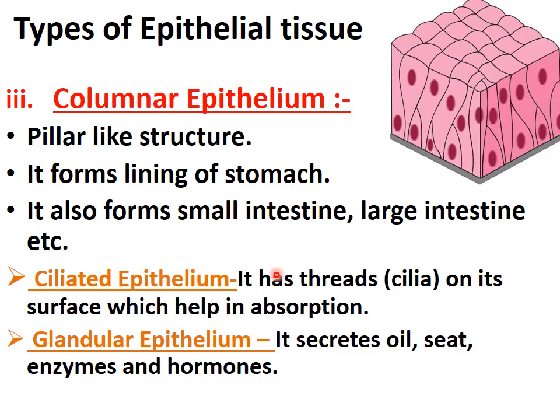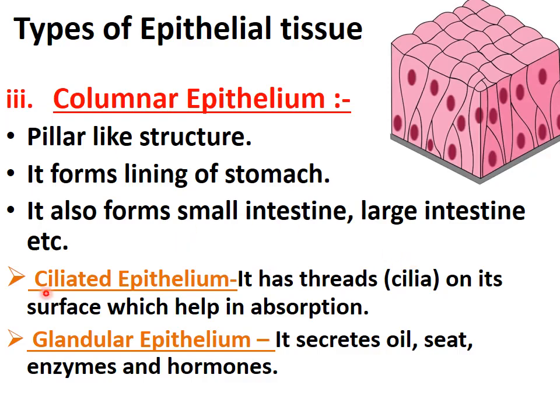Now, under this category, there are ciliated epithelium and glandular epithelium. In some books they are classified as separate categories, so four types plus these two, ciliated and glandular epithelium, give a total of six types. One and the same thing generally comes under columnar epithelium, but if you classify a separate category, it hardly matters. It's your wish.